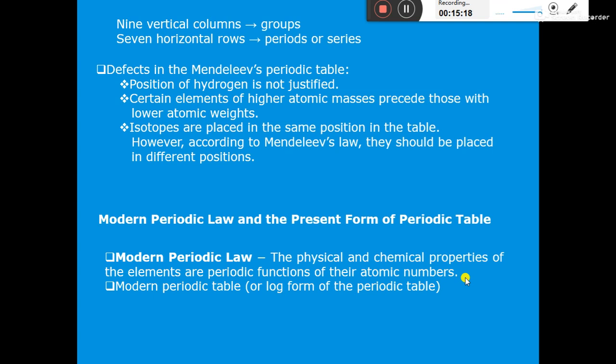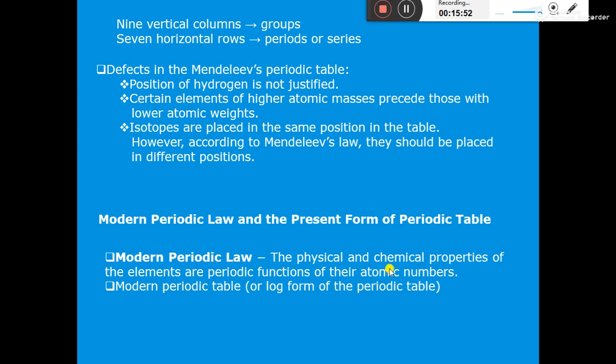So here we will see why other periodic tables were suffering from limitations: because they were based on atomic weights. But why is the modern periodic table an acceptable periodic table without any limitations? Because it is based on atomic numbers. The physical and chemical properties of elements are periodic functions of their atomic numbers.